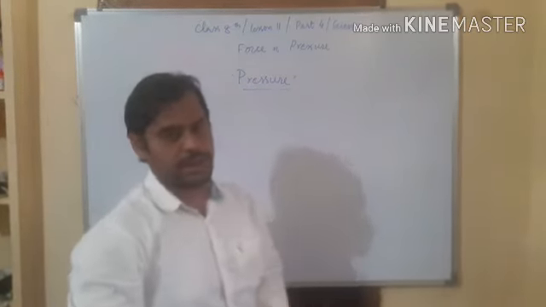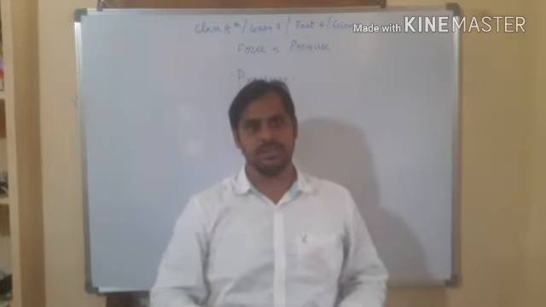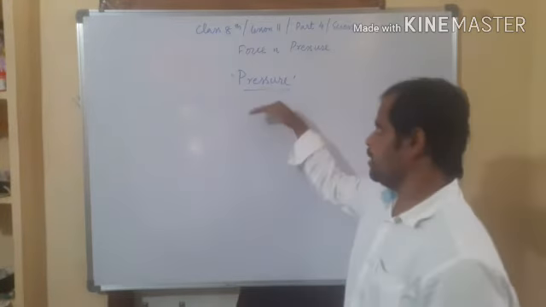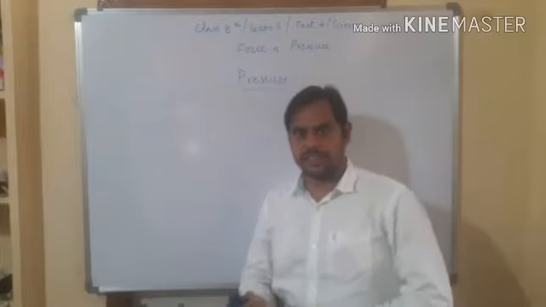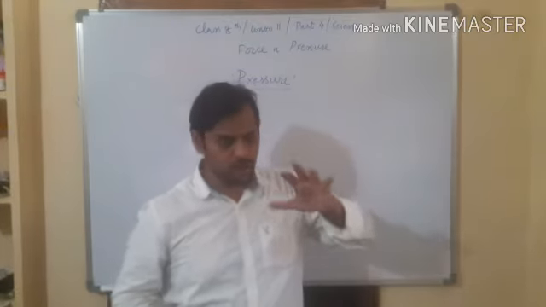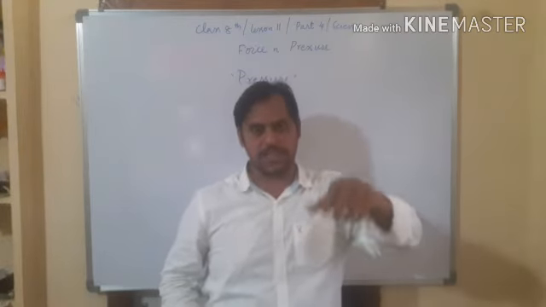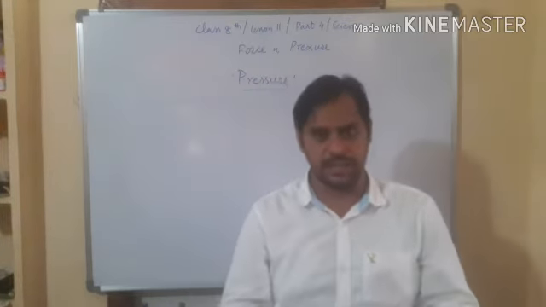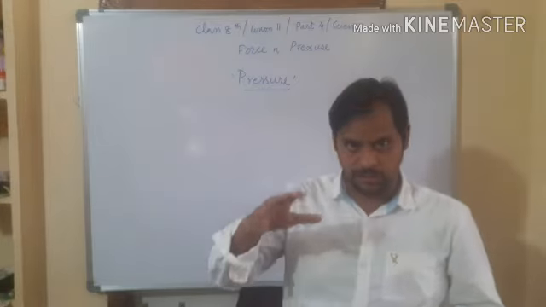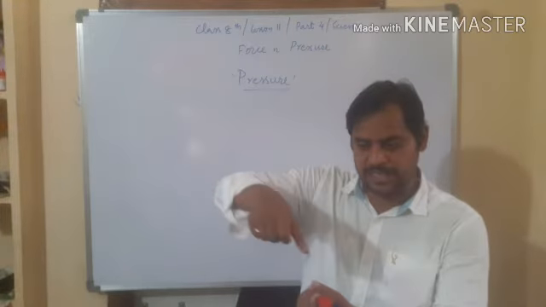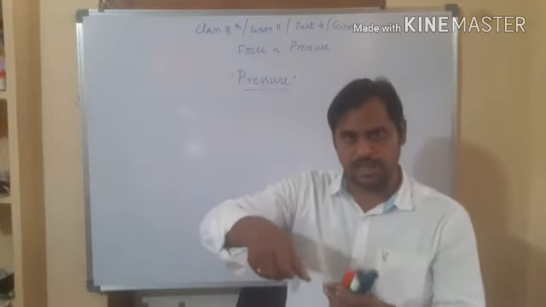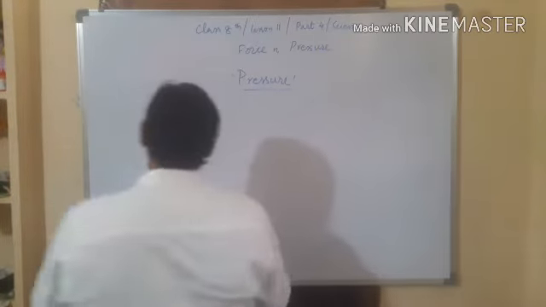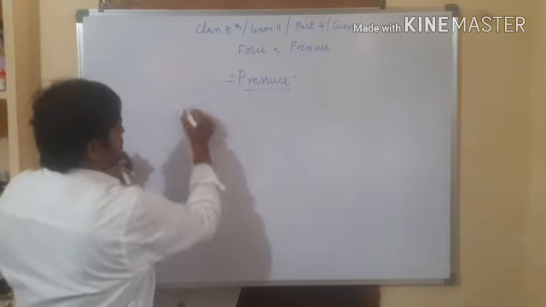Right? So here what is meant by pressure? Force means applied on the object, right? So pressure is nothing but a force that is applied on a surface area, on a unit area. The force applied on a unit area of the object is called pressure.